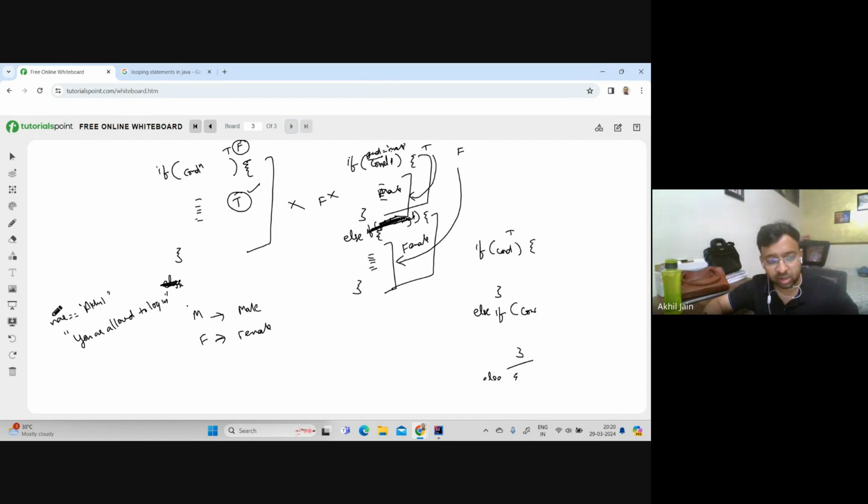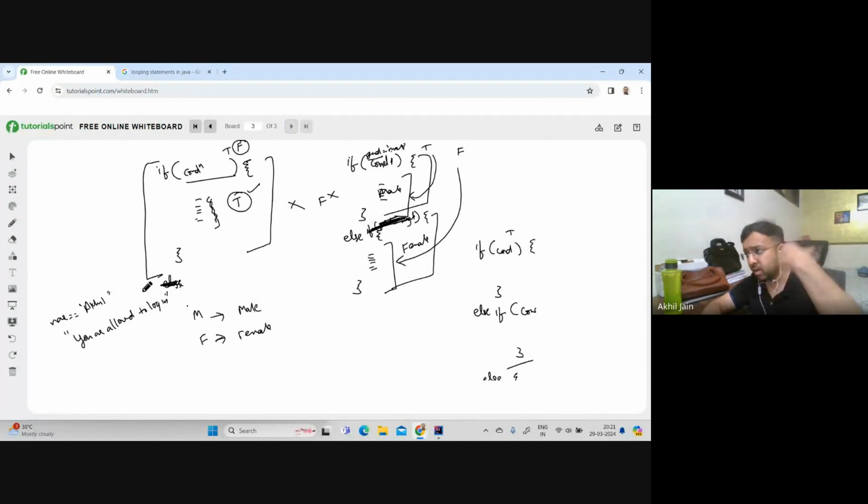So in that condition, what should I use? Only having an if block will suffice my need. I can just add the condition here saying if name equals Akhil, run this piece of code, and then we are done. If someone provided the name as Jan, it will return false, so it will not run this, which is fine, because that is what my logic was. So in that case, what I have to use is only a single if block.